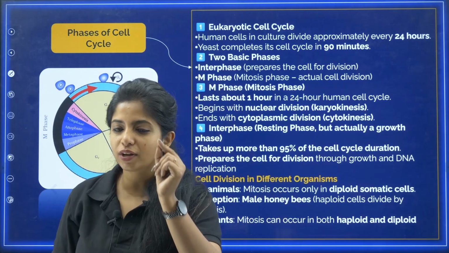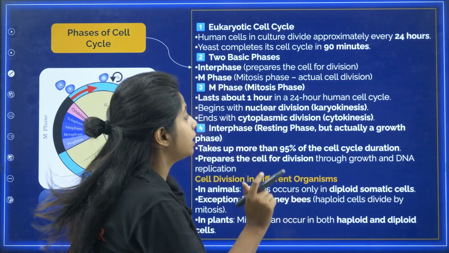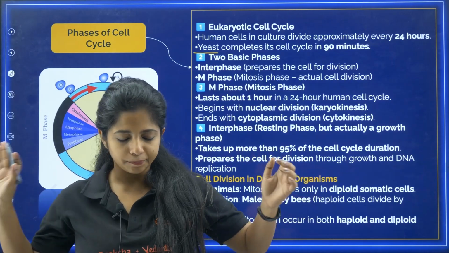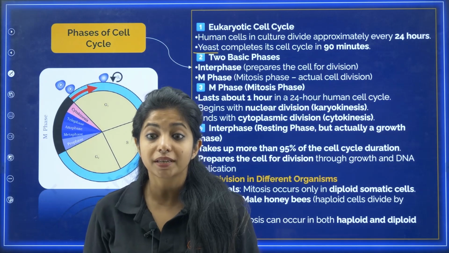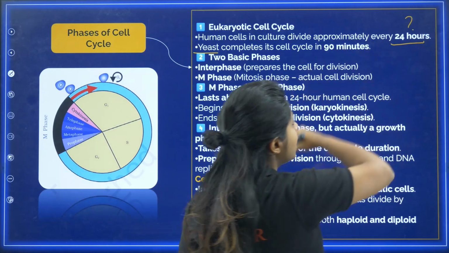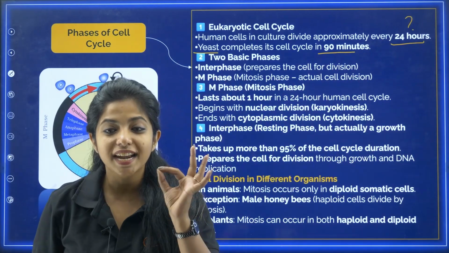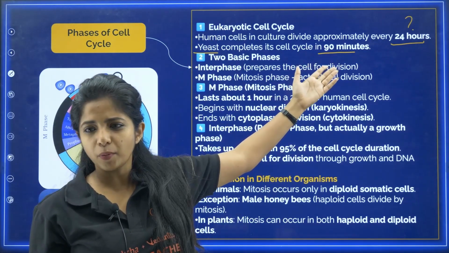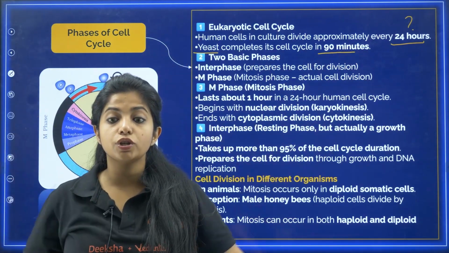Apart from us, there is one more group known as fungi, and in fungi, the example given in NCERT is yeast. Both of us are going to undergo division now. How much time do you think our cells take to divide? Our cell basically takes 24 hours to divide. Can you believe it? 24 hours is a big deal, right? And how much time does a yeast cell take to divide? Just 90 minutes, almost 1.5 hours. So 24 hours and 90 minutes, my dear children. Please remember that. That's the whole duration of the cell cycle.